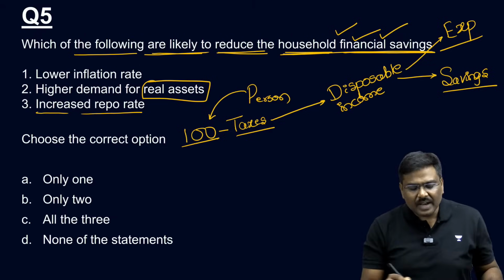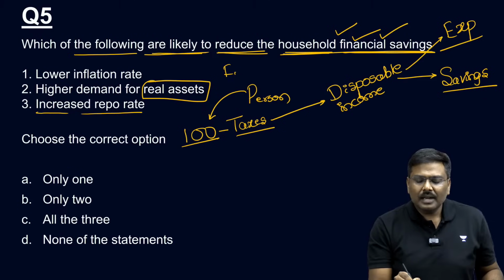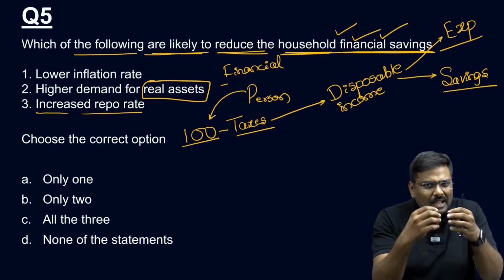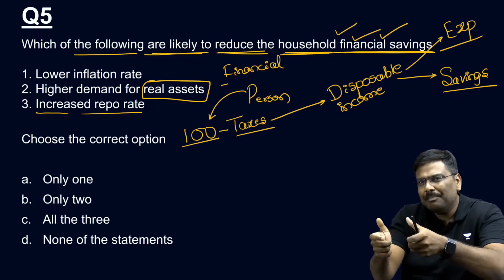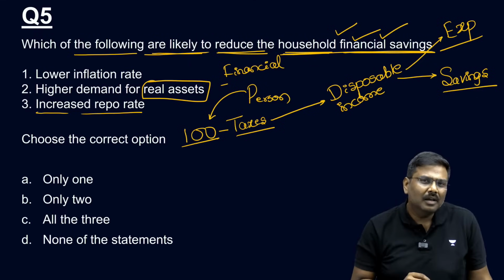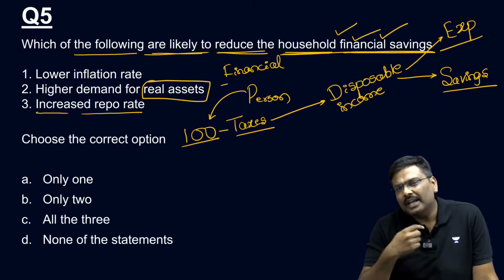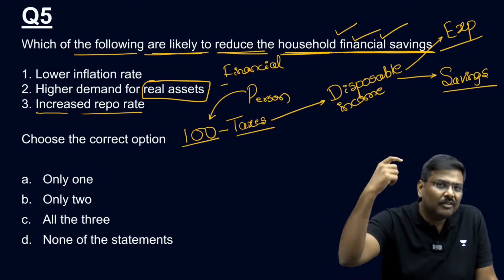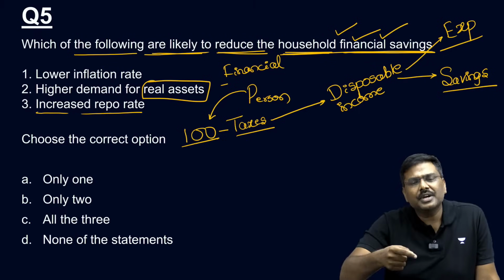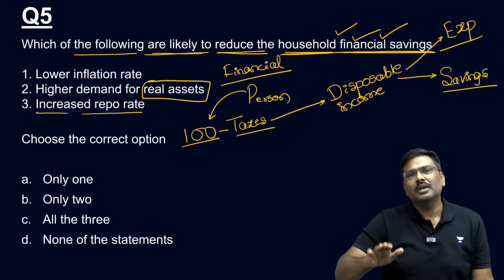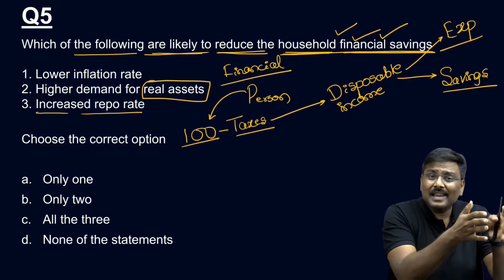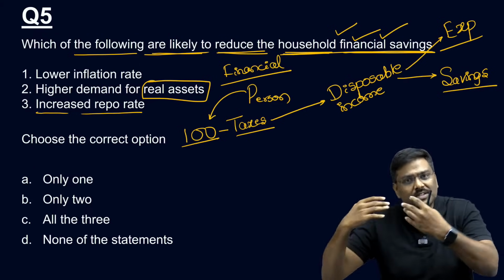And the second one is called financial savings. For example, let's say you keep a deposit in a bank. What do you think the bank will do with the deposit? The bank will keep certain reserves and use the remaining part of the deposit to lend in the market. And don't you think this kind of lending activity will contribute to investment in the economy? Investment will contribute to capital formation in the economy, and capital formation will contribute to growth in the economy. All of you okay with the sequence? Physical assets are real assets, while financial assets are called financial savings.